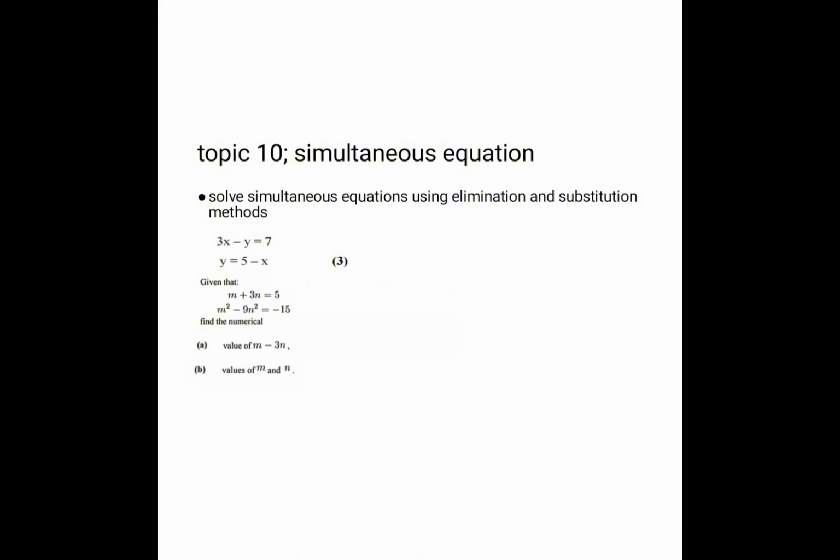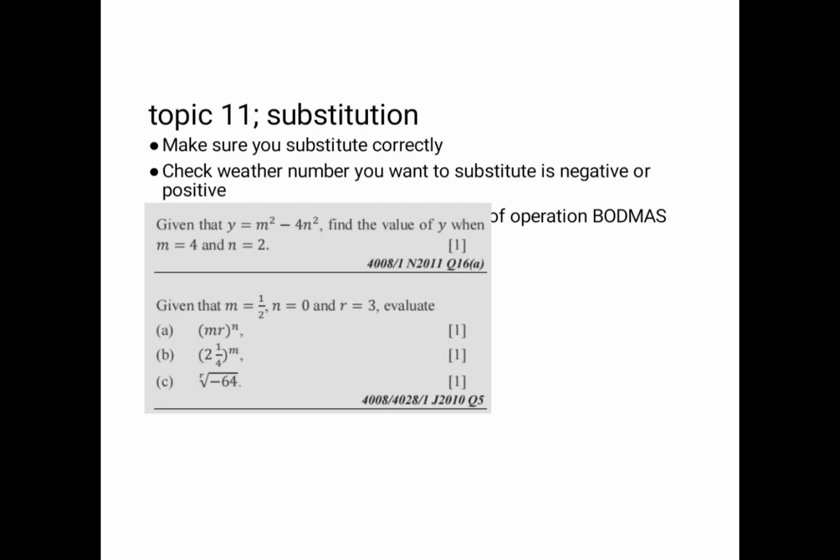And then the next topic, there's going to be a question on substitution. Make sure that you substitute correctly. Check whether the number you want to substitute is negative or positive. Substitution sometimes requires you to know the order of operations, BODMAS. So try to work out November 2011 and June 2010, which I've put there, right?